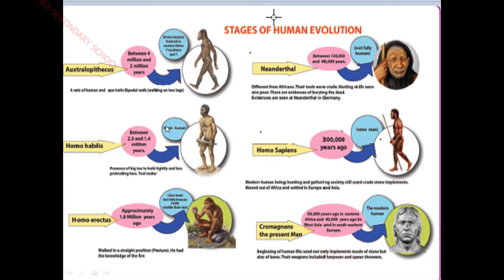Okay, yes. And see, the third type of our ancestors is Homo erectus. Homo erectus is also called Java man. Not fully human, his brain was smaller than ours. At present, what brain are we having? He had just a little bit less than us. Okay, children. So approximately his period of living is nearly 1.8 million years ago.